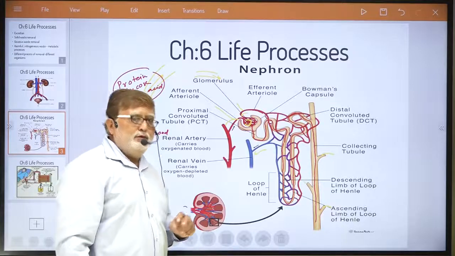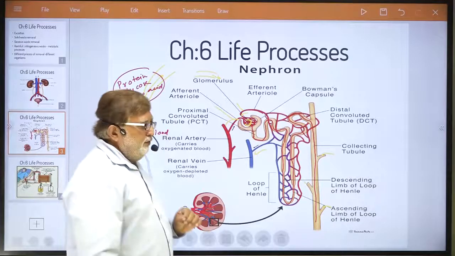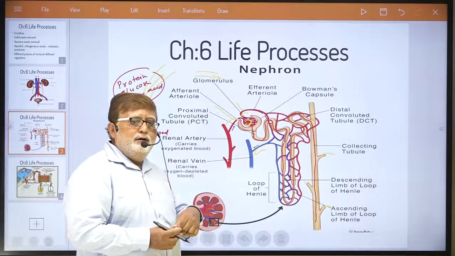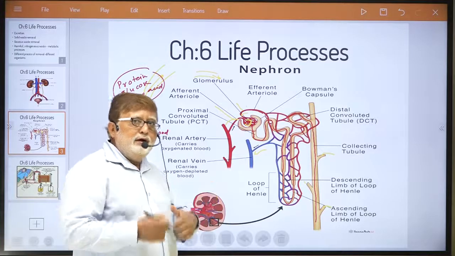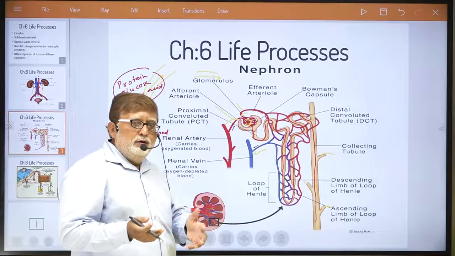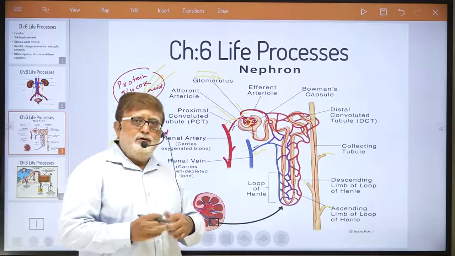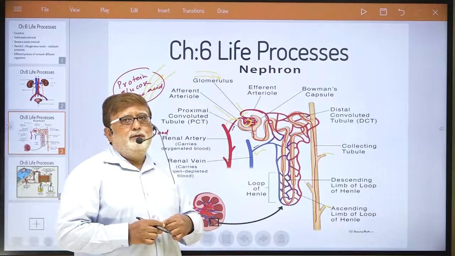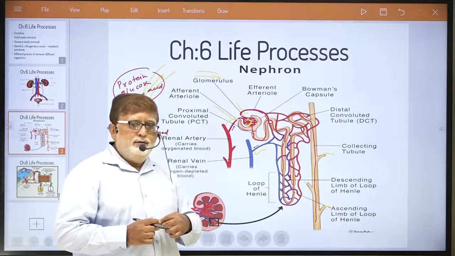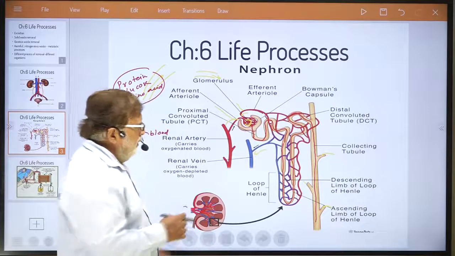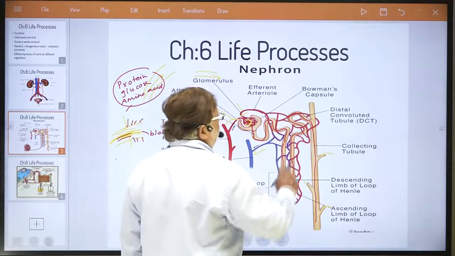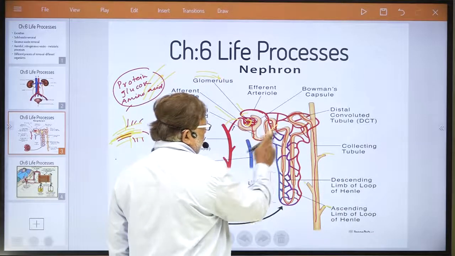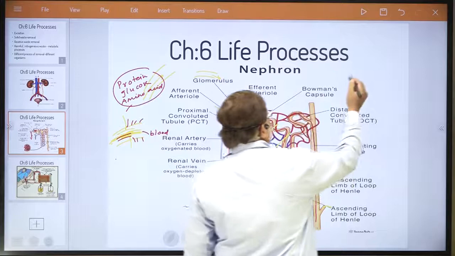Along with the urine, those components which have got filtered from the blood along with the urinary waste need to be reabsorbed again, because they are not to be thrown out of our body. They need to be protected and kept in our body. So try to understand how the reabsorption takes place. Suppose I just show you this section.